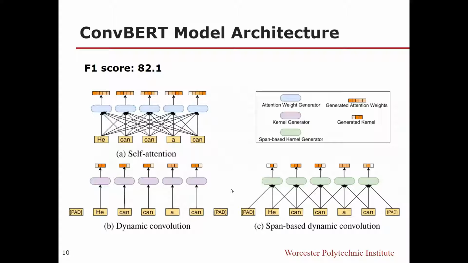Next is the ConvBERT model, and this model performed better than the previous 2 models, and we were able to obtain an F1 score of 82.1. As shown in figure A, the BERT model relies heavily on the global self-attention mechanism, which captures the global context instead of local context. However, the ConvBERT model performs better by defining a span and using a span-based dynamic convolution to replace these self-attention heads to capture local context.